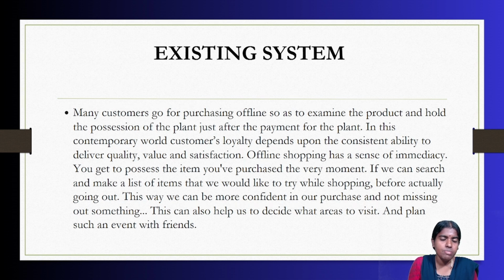Whenever customers purchase offline, they need to examine the product and hold the possession of the plant just after making the payment for that plant. In this contemporary world, customers' loyalty depends upon the consistent ability to deliver quality, value, and satisfaction.